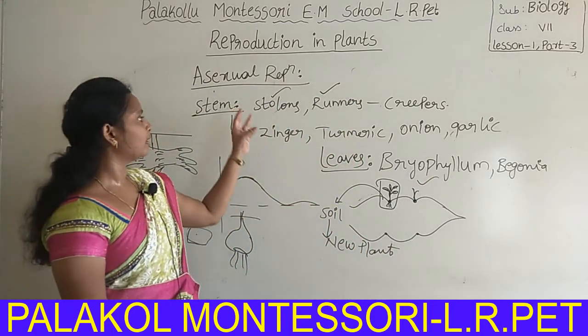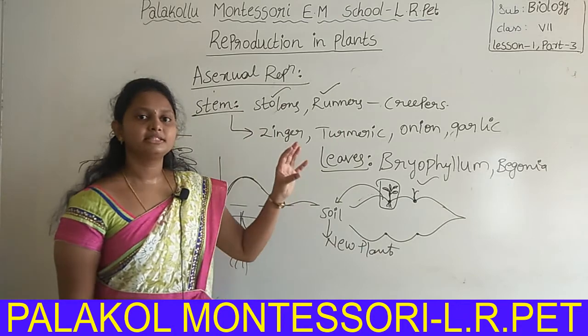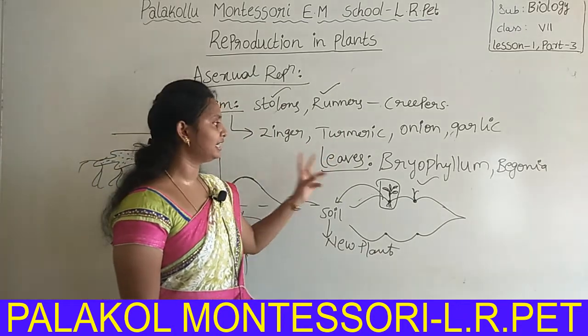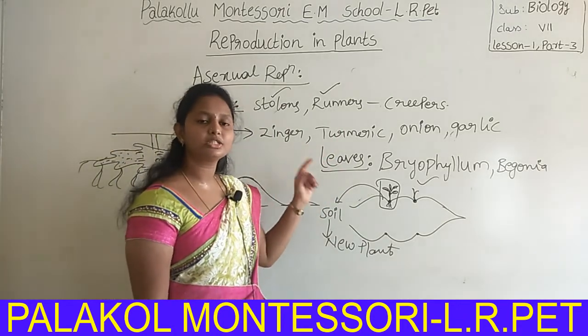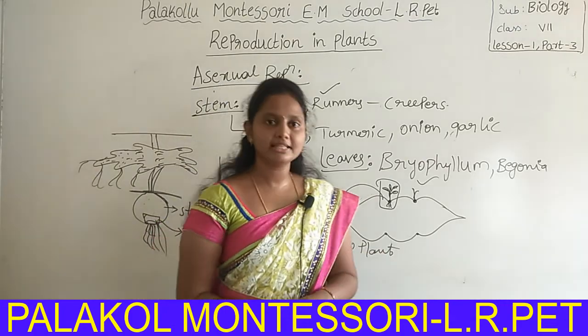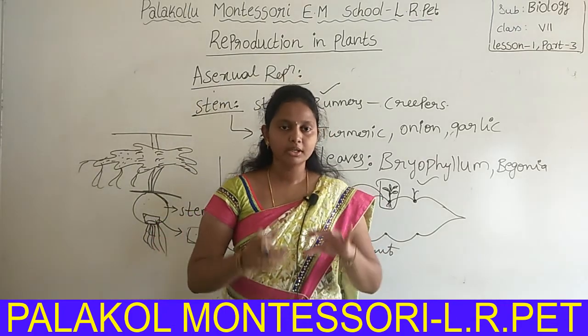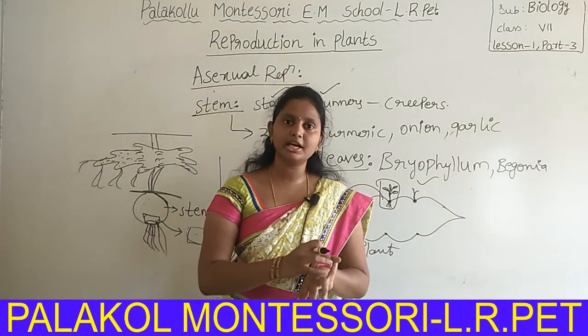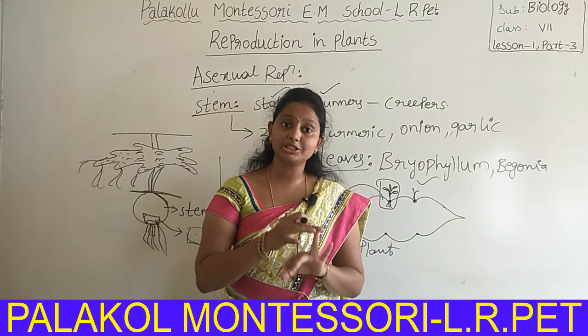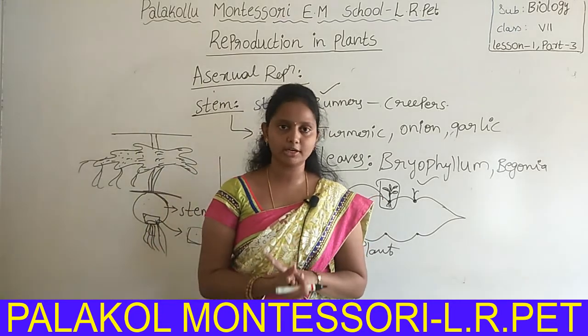Okay, stems involved in asexual reproduction, leaves involved in asexual reproduction, roots involved in asexual reproduction. In this lesson we discussed sexual reproduction and its parts, asexual reproduction and the types of asexual reproduction.